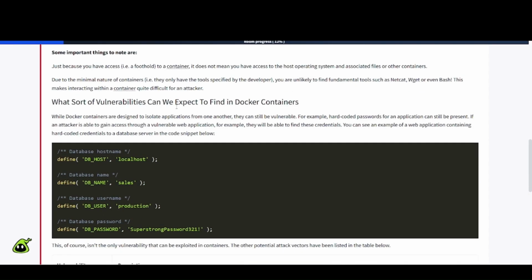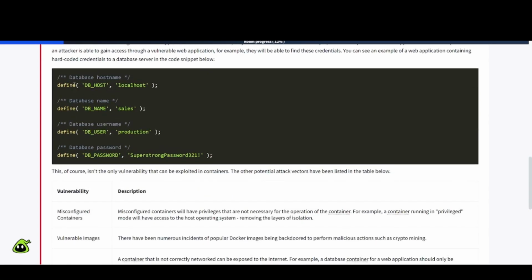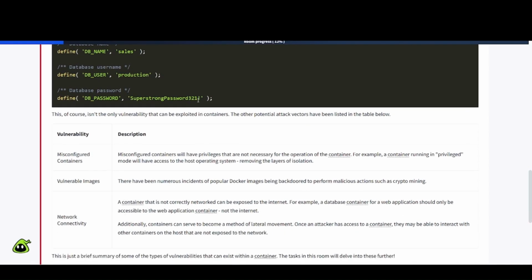What sort of vulnerabilities can we expect to find in Docker containers? While Docker containers are designed to isolate applications from one another, they can still be vulnerable. For example, hard-coded passwords for an application can still be present. If an attacker is able to gain access through a vulnerable web application, for example, they will be able to find these credentials. You can see an example of a web application containing hard-coded credentials to a database server in the code snippet below. So if we look at this example here, database hostname localhost, database name sales, database user production, database password strongpassword321!, and there we go.